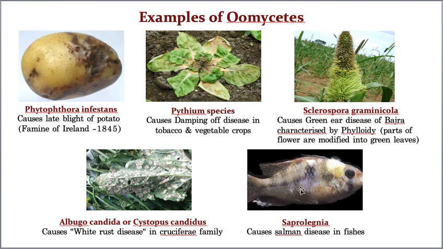The examples so far were plants. Now I'm taking one animal example. What is the animal example? Saprolegnia causes Salmon disease in fishes. You can see this fungus, you are following my arrow mark? This is fungus on the gills, or on the scales and fins of the body.